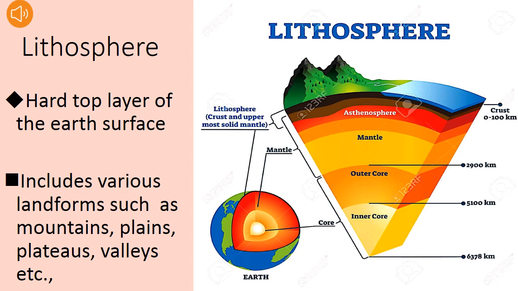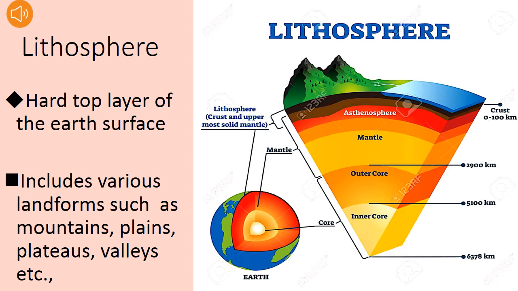Lithosphere is also called the hard crust or solid crust. Lithosphere is made up of rocks and minerals and it is covered by a layer of soil. The shape of lithosphere is irregular and it is not smooth like a tabletop.